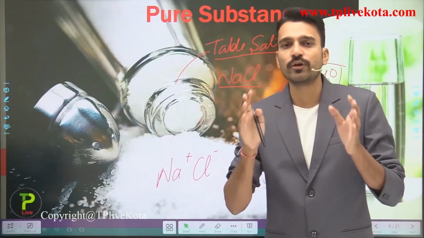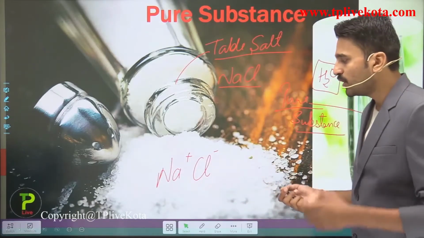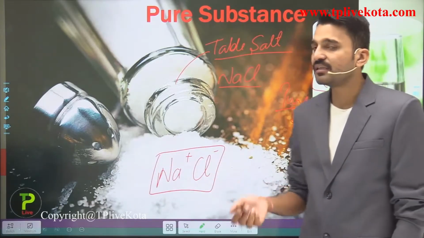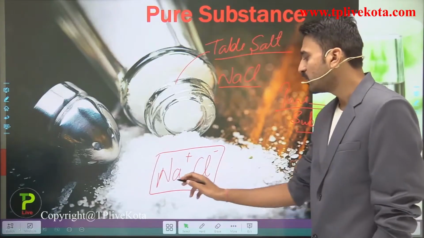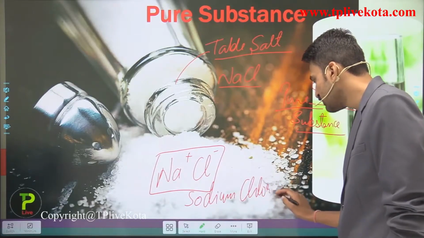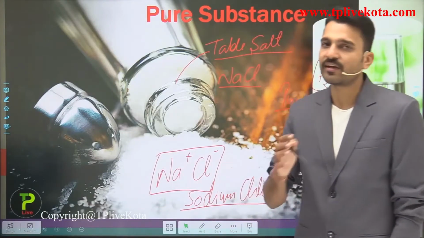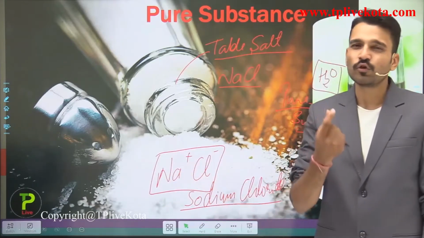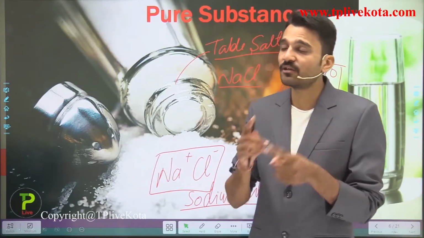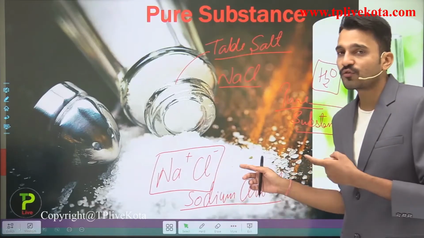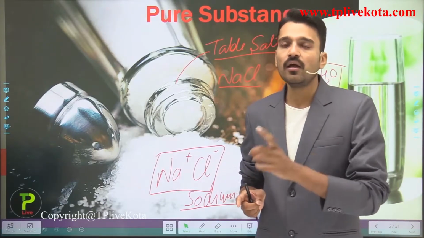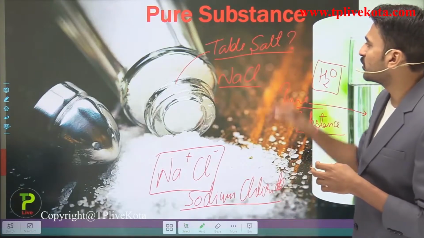Don't worry students, you are going to study this in chapter number 3, atoms and molecules. The particles present here are NaCl, that is sodium chloride, and it has a definite set of properties. Sodium chloride acts as a single particle. That's why NaCl, or sodium chloride, is termed a pure substance, because it has a single kind of particle. But is table salt a pure substance?